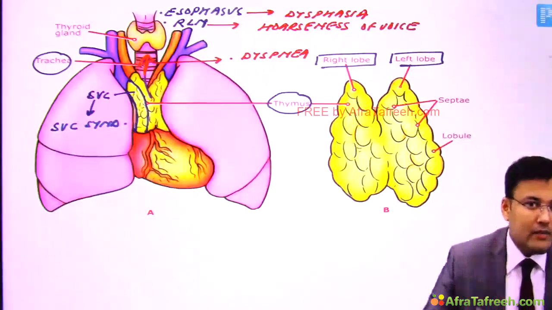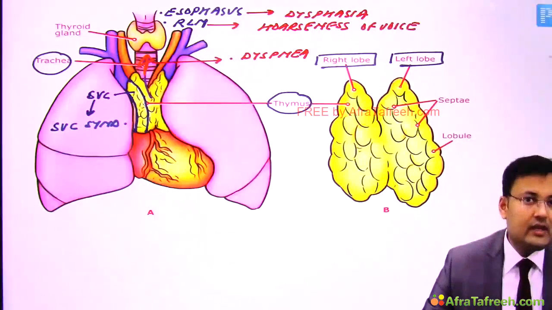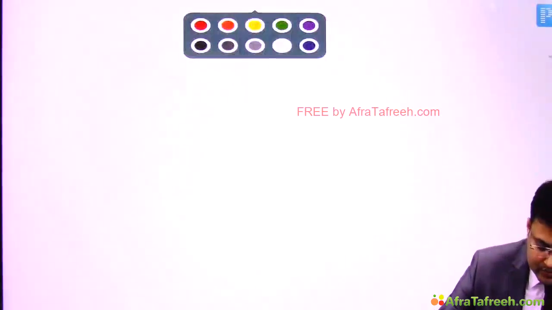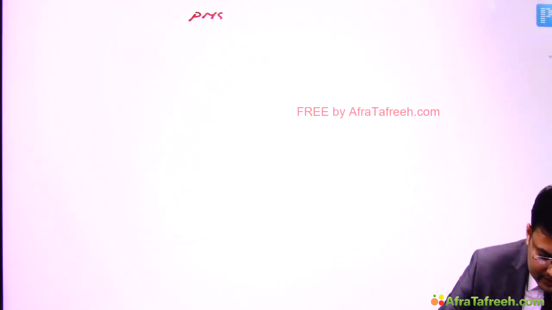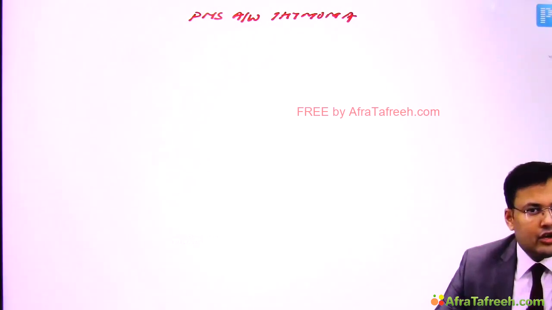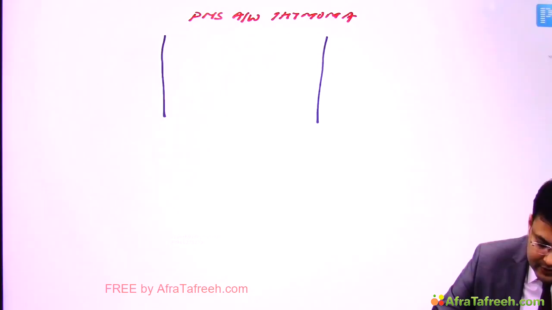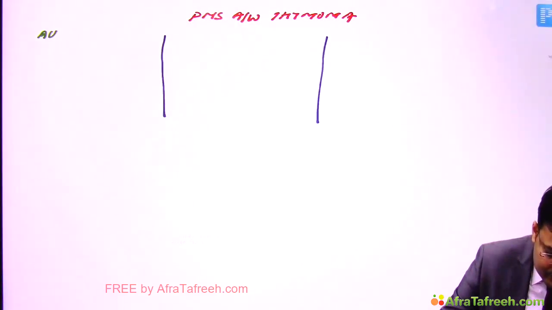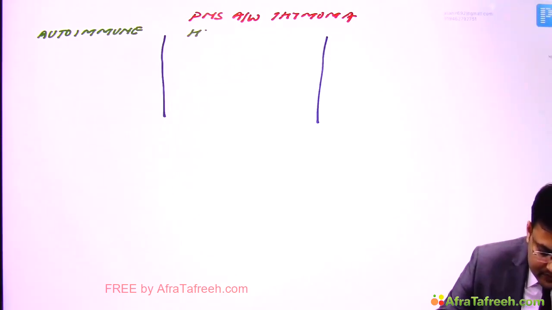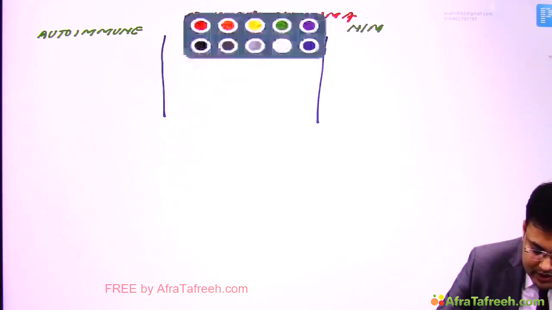Now see what are the paraneoplastic syndromes associated with thymoma. The paraneoplastic syndromes associated with thymoma are further divided into autoimmune, hematological and neuromuscular. So it is divided into three categories. First, autoimmune, hematological and neuromuscular.